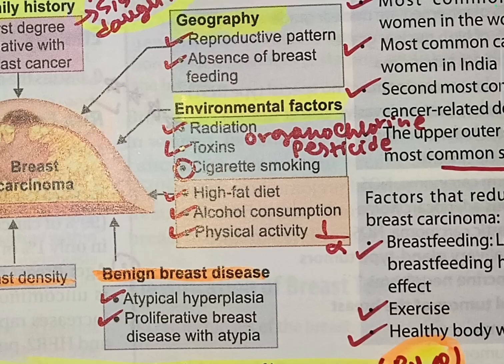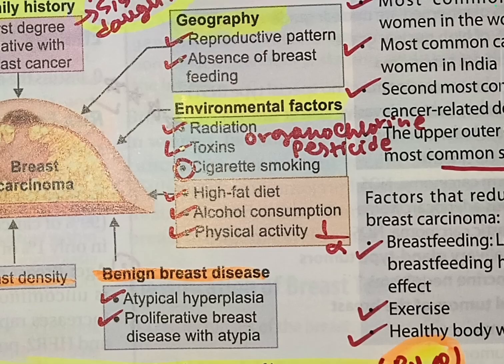But what are the non-modifiable factors? Like gender, you can't change your gender. Age, you will get older. Early menarche, that's not upon you. Late menopause, that is also not upon you. Then pregnancy: is it modifiable or non-modifiable? That's upon the person. It's her decision.